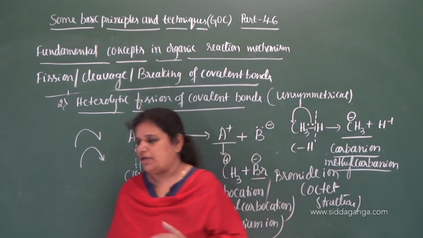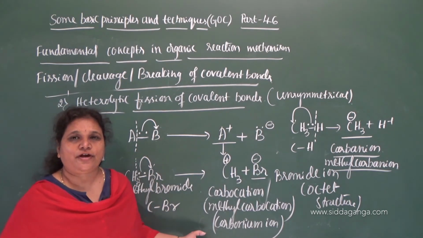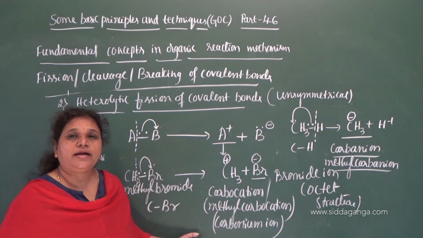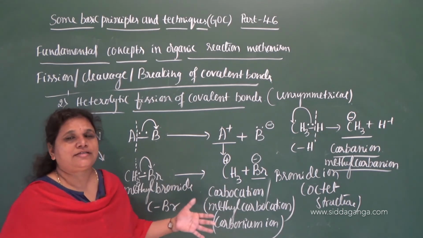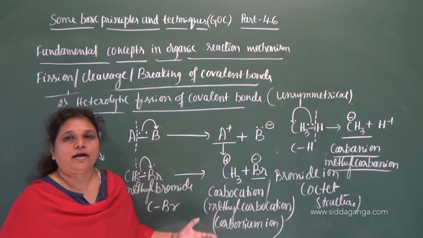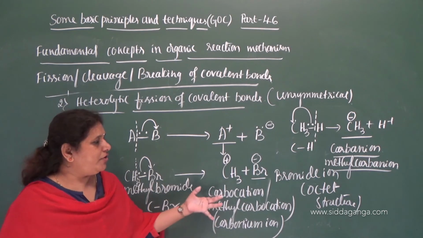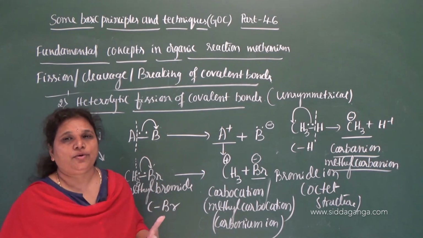In most organic reactions, for the electrophiles and nucleophiles where carbon contains a positive and a negative charge, instead of calling them electrophiles and nucleophiles, you can call them carbocation and carbanion. Carbocation is an electrophile, carbanion is a nucleophile.